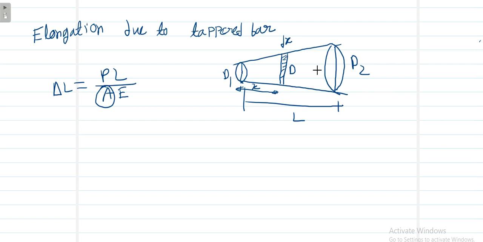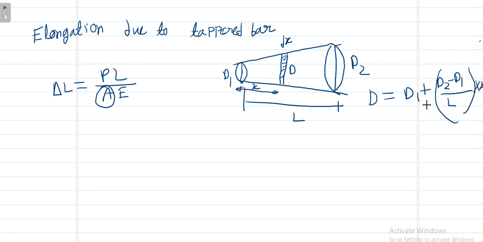What will be the value of d? We can write d as d1 plus d2 minus d1, since it is linear, divided by the original length L, into x.